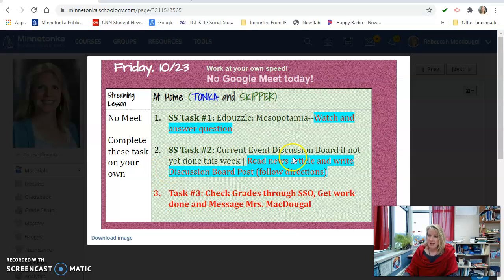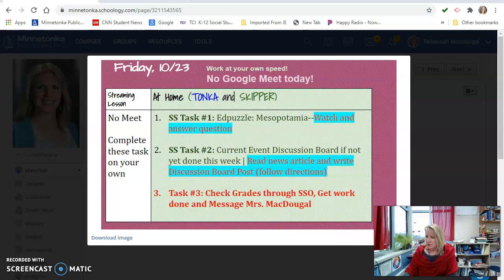The second task is, in case you didn't get to it yet this week, you need to make sure that you have completed your current event. There's a discussion board where you are going to be writing down what you looked into and how you felt about it. I'll go over that in just a minute. And then, of course, you are to do your grade check. That means go through Safari to look at your Schoology grades and see if you're missing anything in social studies and perhaps other things as well. Make sure you get those things in if you have anything missing, and message me.